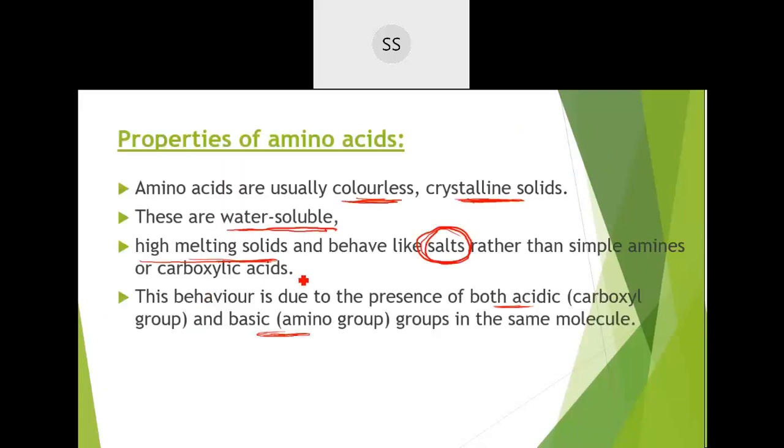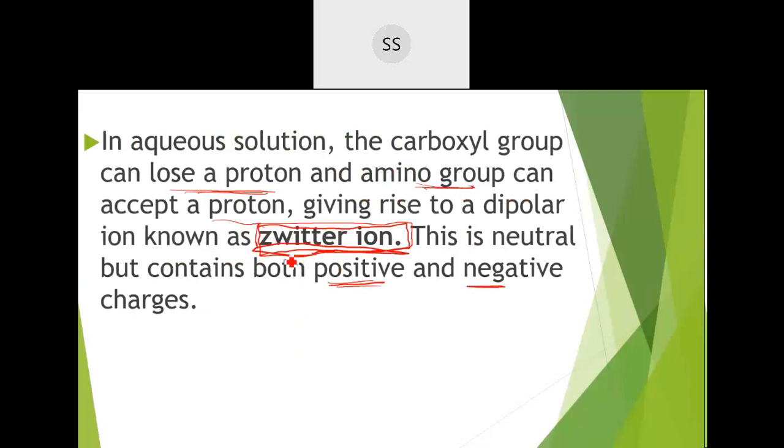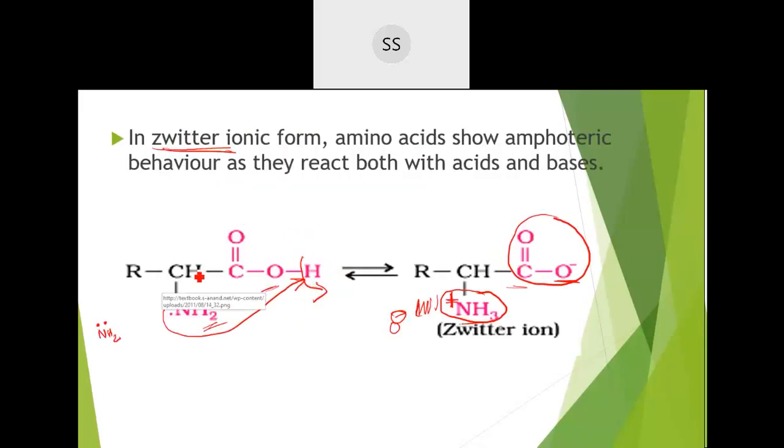Then proteins, properties we have discussed. I told you they are colorless, crystalline solids, soluble in water, and they have high melting point and boiling point. All these are because they form a Zwitter ion. How are they forming that Zwitter ion? The carboxylic acid group, which is their acidic group, gives out one H plus ion, and the amine group, due to its lone pair of electrons, easily accepts that H plus ion released from the carboxylic acid, converting themselves into NH3 plus ammonium ion and the carboxylate ion.